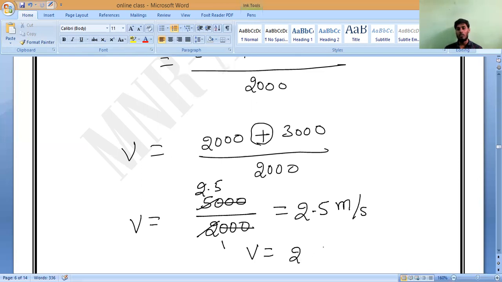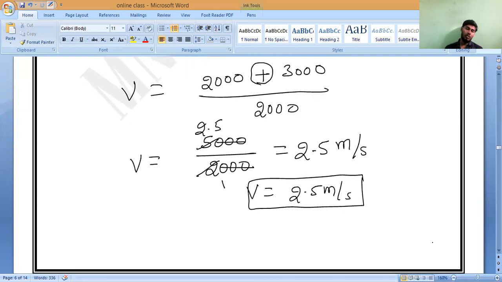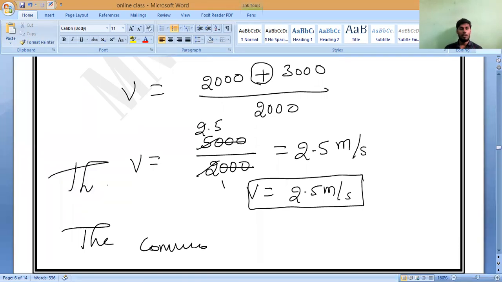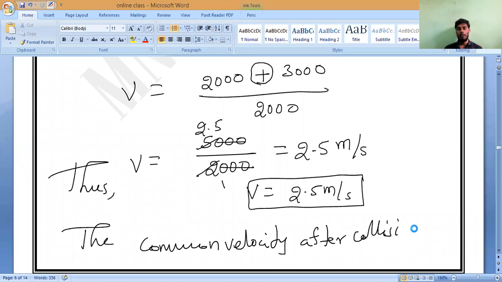So the common velocity after collision is 2.5 meters per second. Is there any doubt? Please ask me.